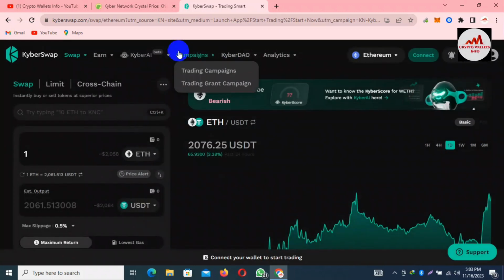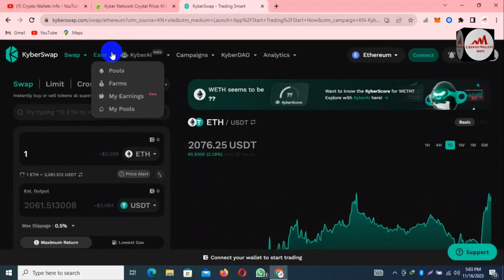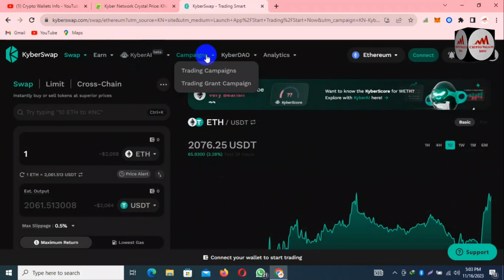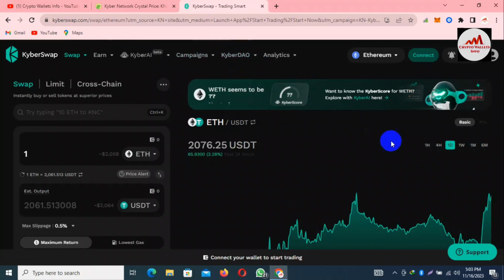Cronos, and you can also swap, place your limit order, cross chain order, buy crypto, and also you can earn by investing in pools, farming, and many options are available here. You just simply open this swap system and you can easily find what you want with your own search.